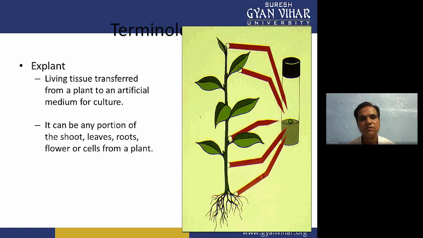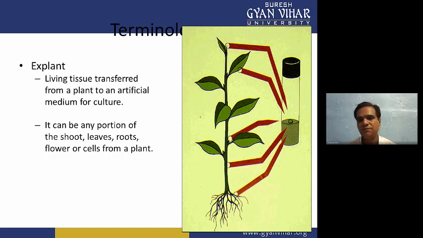Now, some of the terminology we are going to use in plant tissue culture, in every topic we will use this terminology. So before using it, we have to learn the meaning of these terms. So the first term is explant. An explant can be any part of a plant we are taking for culturing purpose.